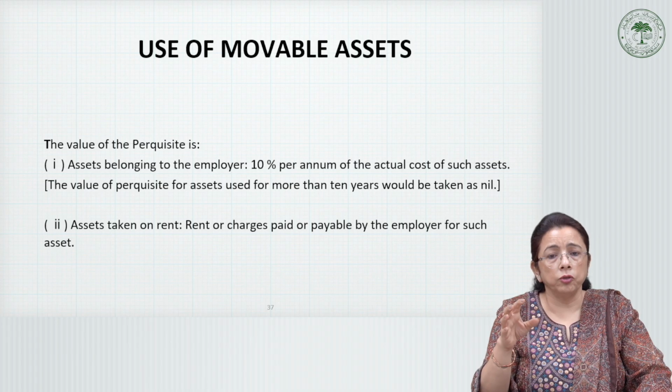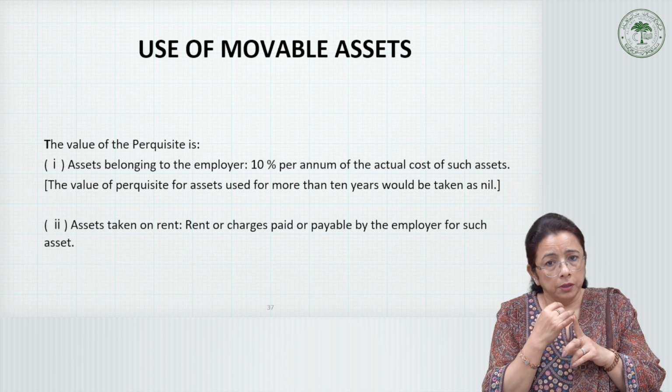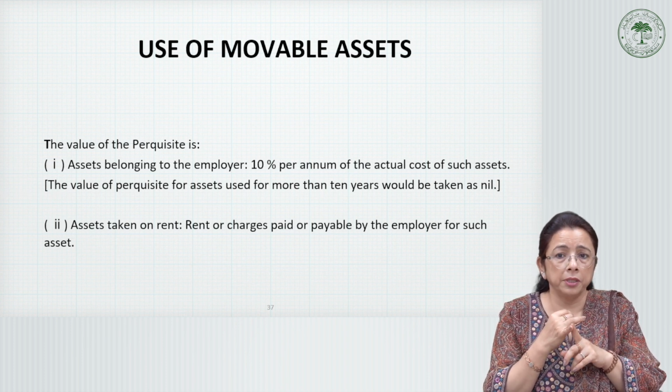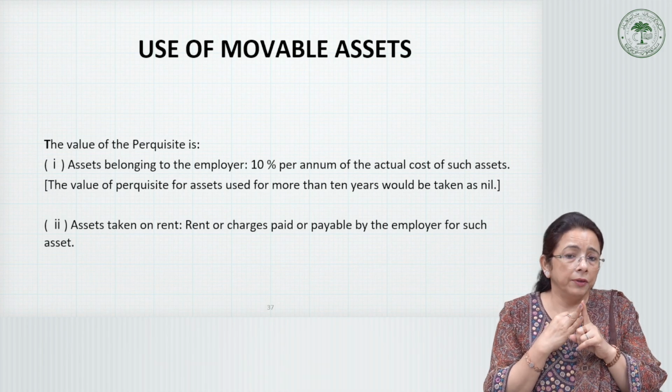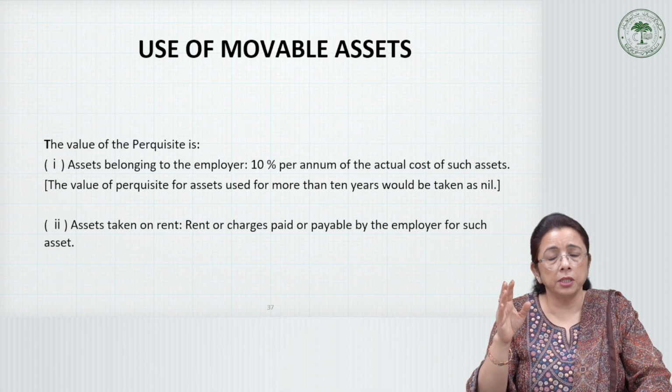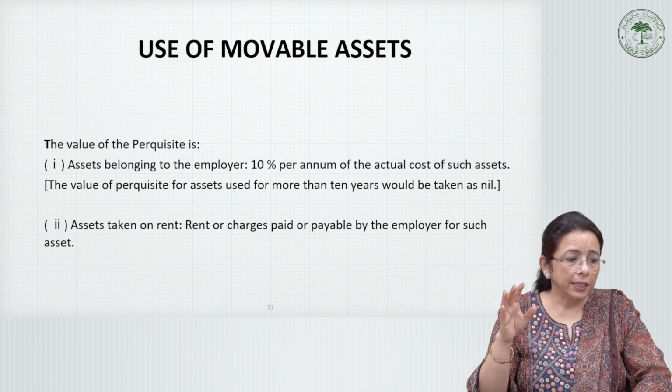So what do we have to consider? We have to consider either, if it is an owned asset, then 10% per annum of the actual cost of such asset. And if it is rented, then what is the rental value? Accordingly, the value of the perquisite is decided and assigned.